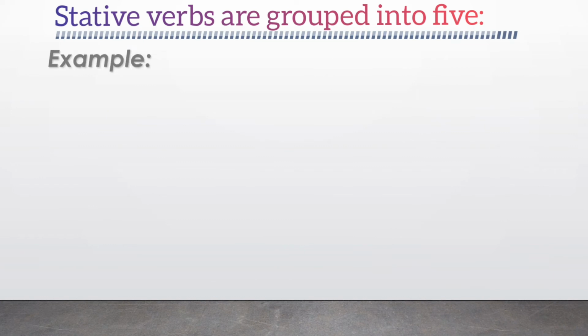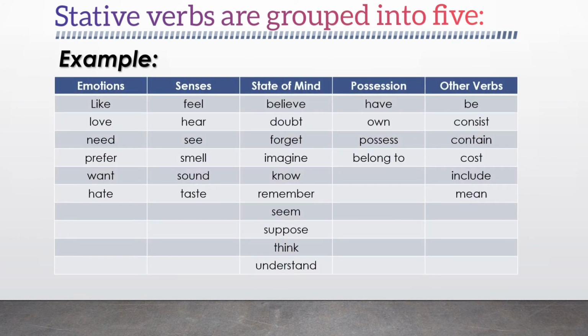Stative verbs are grouped into five: verbs of emotions, verbs of senses, verbs of state of mind, verbs of possession, and other verbs. Verbs of emotions are like, love, need, prefer, want, and hate. Verbs of senses are feel, hear, see, smell, sound, and taste.